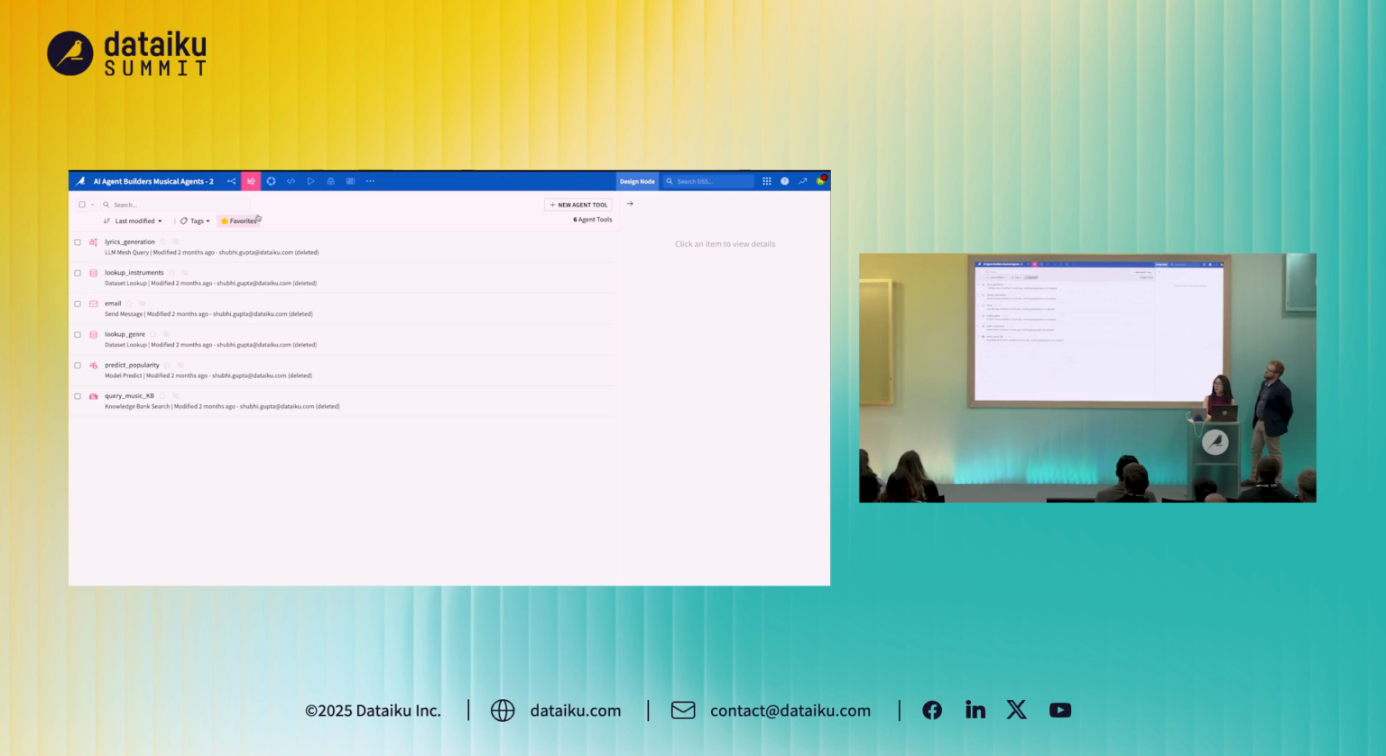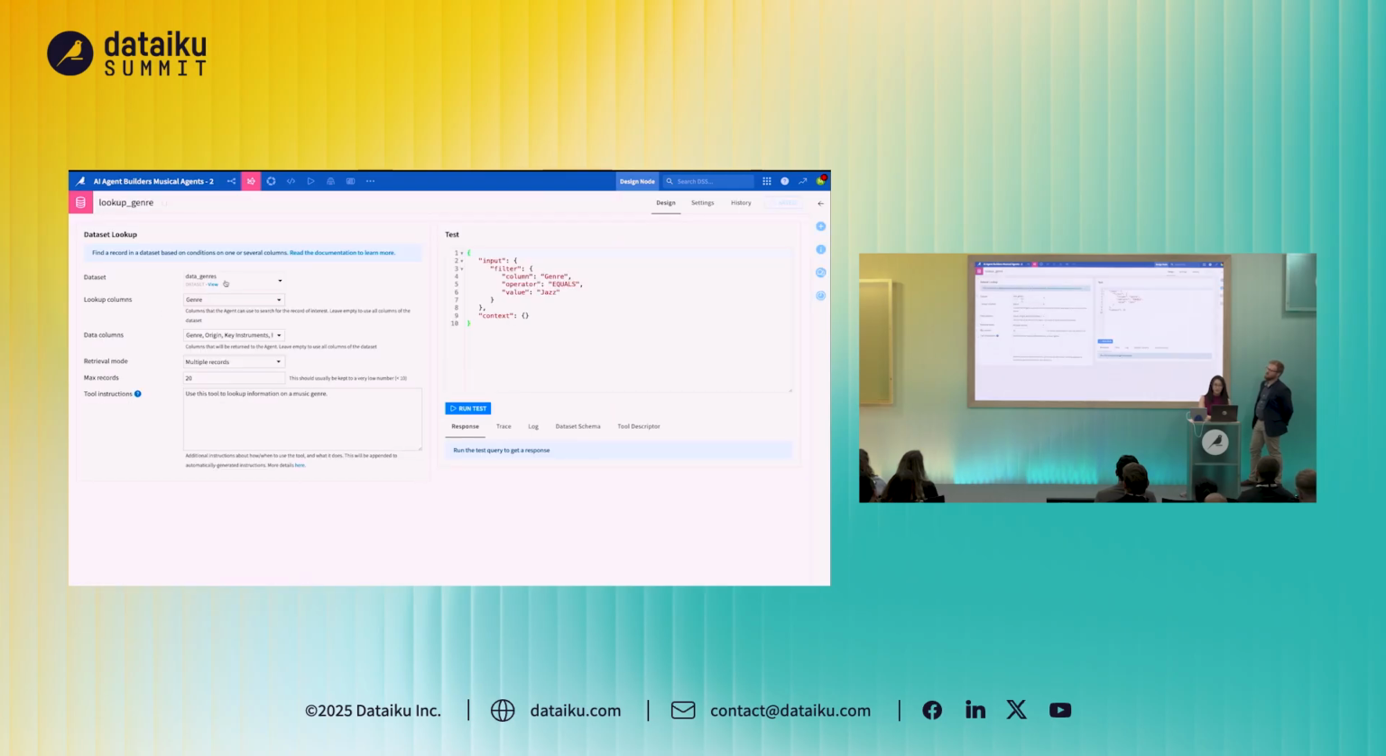If we go back to the wide list of tools, there's another one which is called lookup instruments and lookup genre. These are a really nice example of looking up from an existing data set. Whether you've got one data set you want to look up from, or a variety of different data sets that need to be looked up by different agents, this is something that can be really easily specified in Dataiku. You specify your data set that you're looking up, whether that's an upload or in Snowflake or wherever it is. You're looking up the genre column, and then you're pulling in other columns. So very simple, very easy to use. You're telling the tool to use multiple records and bring back 20 records per lookup.